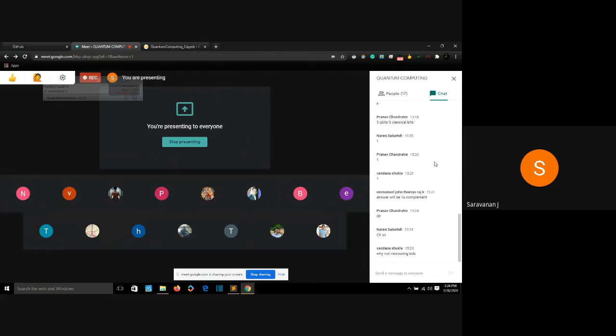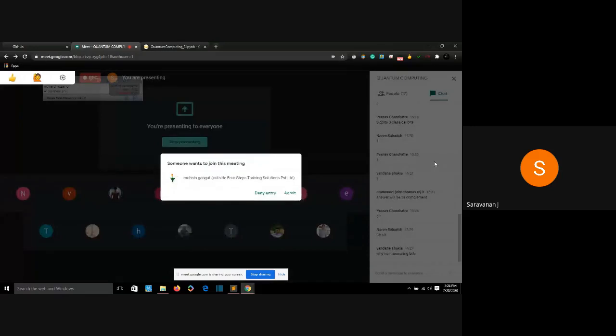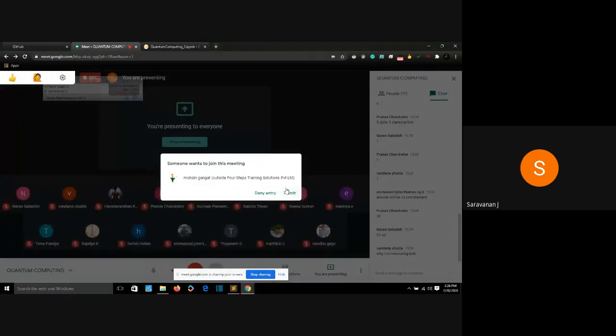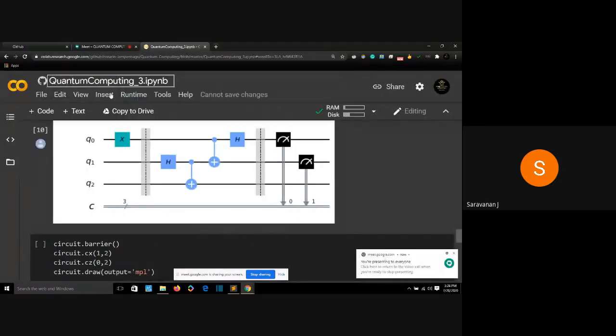Why not measure Bob? Because we are going to transfer the information of Eve to Bob. So we need not measure Bob right now, because Bob has no quantum states inside him. We are only transferring; only Eve and Alice have quantum states. Bob is only entangled to Eve, but it's not having any quantum states. And if we measure Bob, we won't get that quantum information. The quantum information will be collapsed, right? So it's good to not measure Bob, only Alice and Eve.